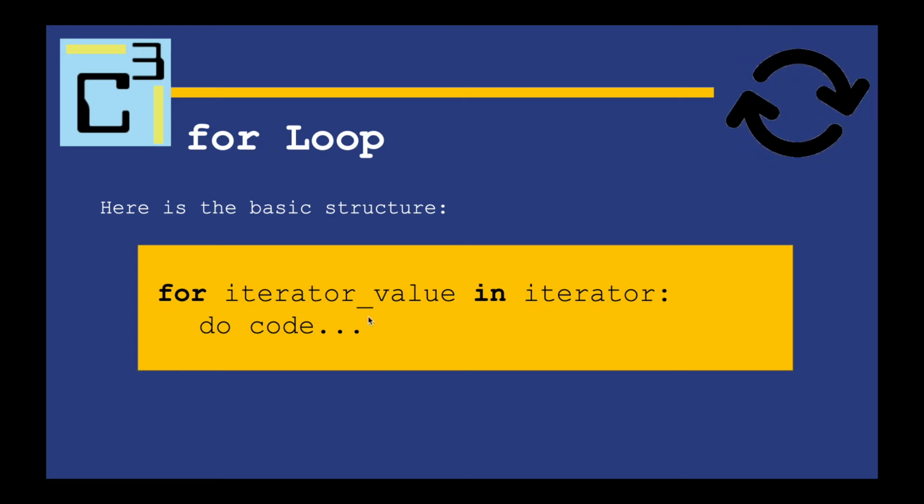Now, as we just saw in the example, the for loop has some keywords and a structure that needs to be followed for the computer to understand that you're actually trying to do a for loop. Two keywords are going to be for and in. So for, iterator value, in, iterator, and then everything indented under it will be the code block that each iteration is going to cycle through. The for and the in are keywords, and the iterator value is a temporary variable. That's the iteration counter.